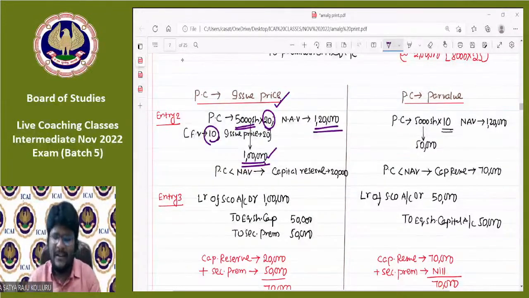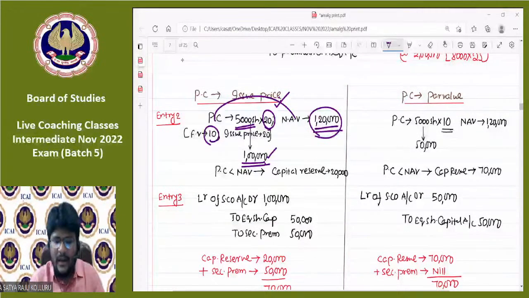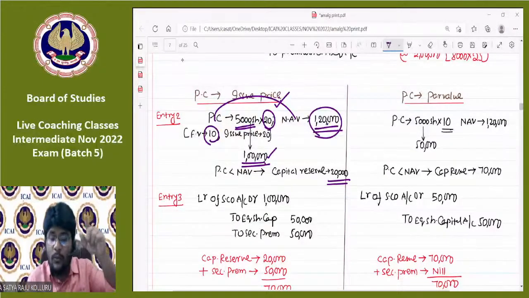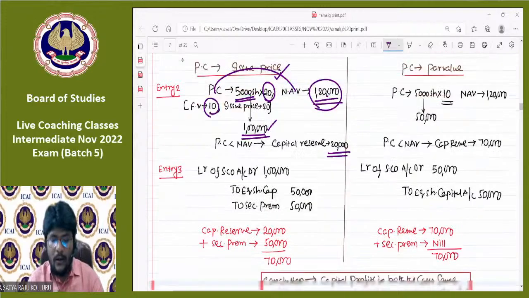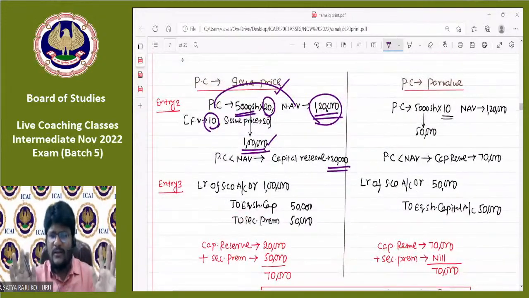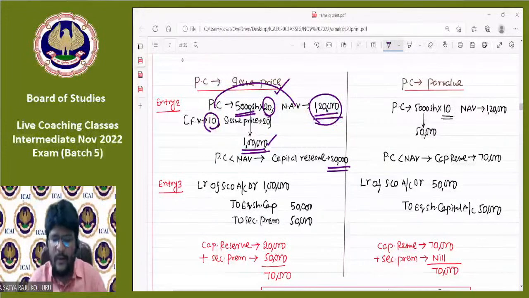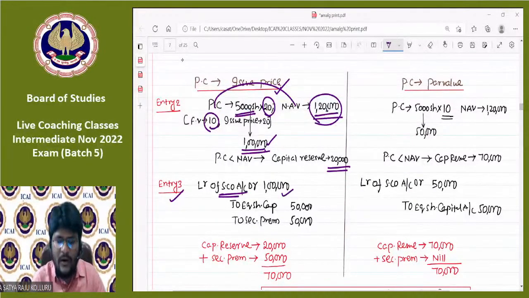How do you get NAV, sir? That is a different story, guys. Just for this case, I directly took 1,20,000. Now, comparing PC with NAV, whether you get goodwill or capital reserve: PC is 1 lakh, NAV is 1,20,000. That's why you get capital reserve of 20,000 in entry number 2 in the books of the purchasing company. Entry number 1 is common: business purchase account debit to liquidator of selling company at the rate of PC, which is 1 lakh. Now in entry number 3, while making settlement with the liquidator, the entry is liquidator of selling company account debit 1 lakh.